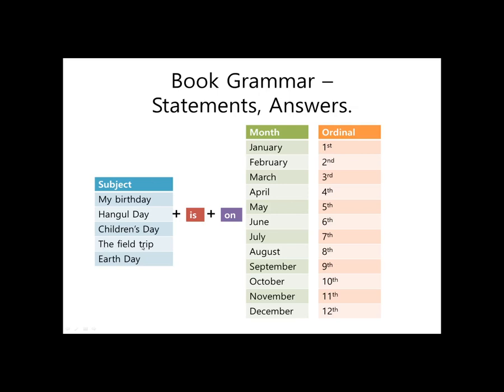Let's try the field trip. The field trip is on, let's say, August 10th. Okay, so to change this sentence, all you have to do is put the event here, the event or a special occasion. So the field trip is an event. Earth Day, it's maybe a special day. My birthday, it's a celebration. And then is, on, and then put the month. And then put your ordinal number.